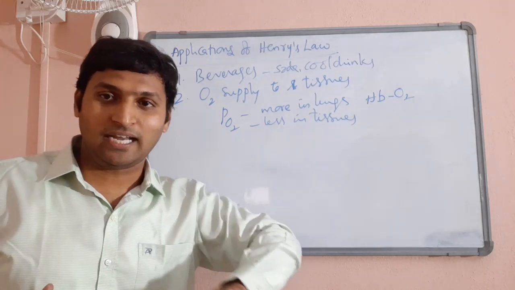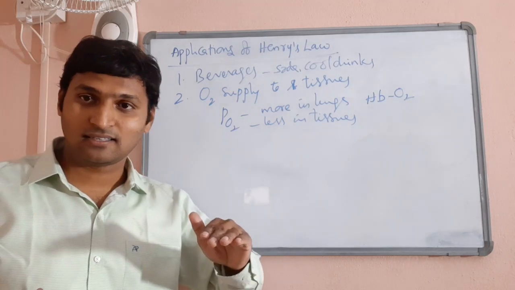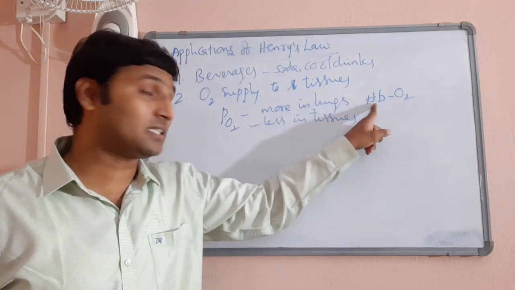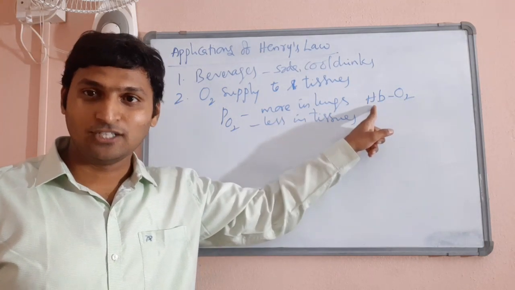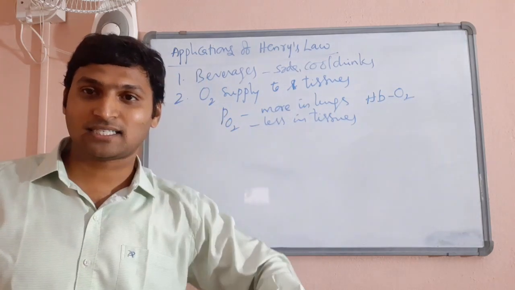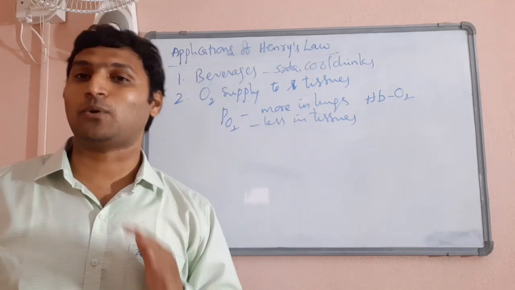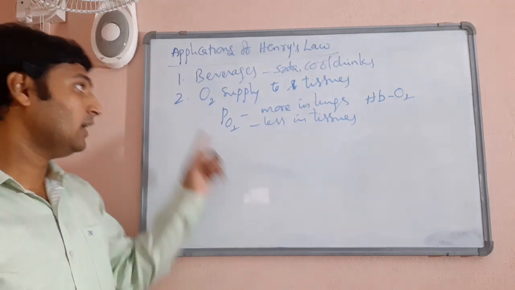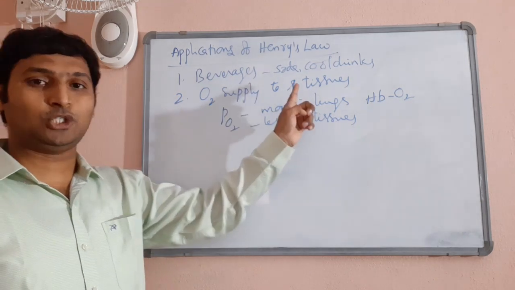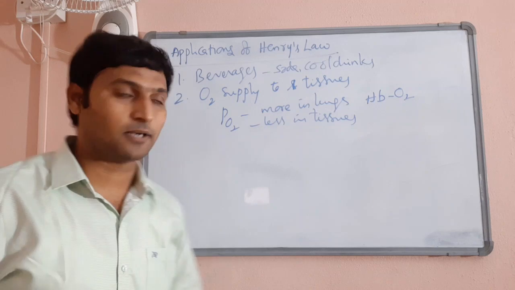Then when the blood is being supplied to the tissues, in tissues partial pressure of oxygen is less. So automatically solubility of oxygen in blood decreases. So the blood gets deoxygenated. Because the blood gets deoxygenated, oxygen is supplied to the tissues for all the cellular activities required. So that way, supply of oxygen to tissues for cellular activities involves the principle of Henry's law.